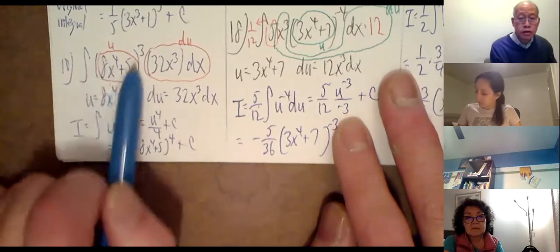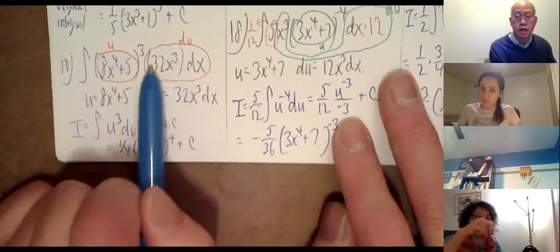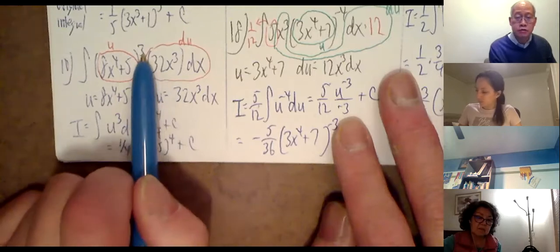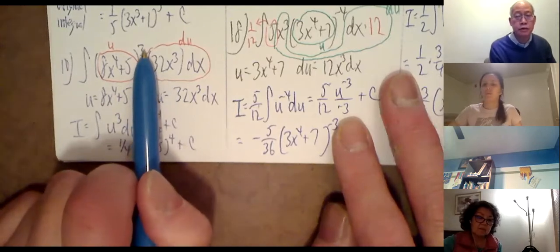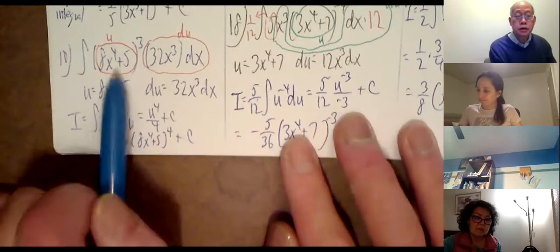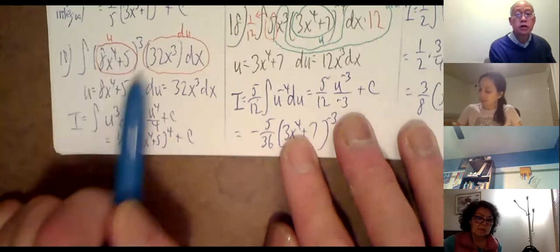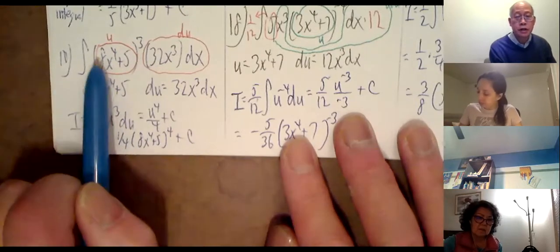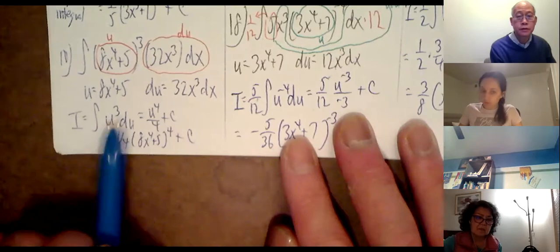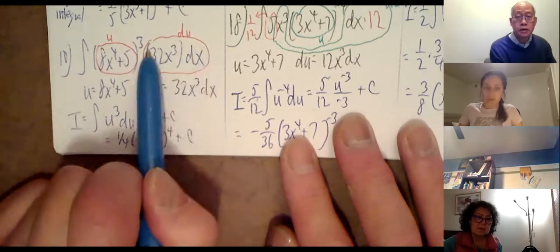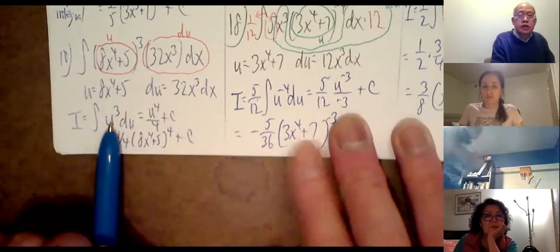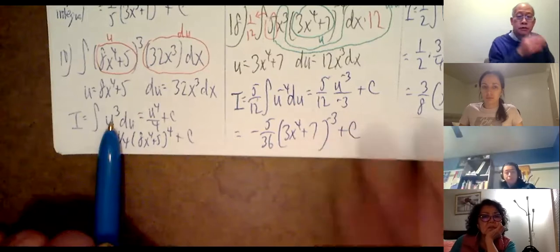Okay, so one more time, here's a function whose derivative is elsewhere in the same problem. The derivative of 8x to the 4th plus 5 is 32x cubed. Don't count the 3. Having the exponent of 3 doesn't bother me. All right, so this now changes to u cubed. Much nicer than (8x to the 4th plus 5) cubed, u cubed. All of this is du. So I changed from a much harder looking problem into just u cubed du. Very nice.